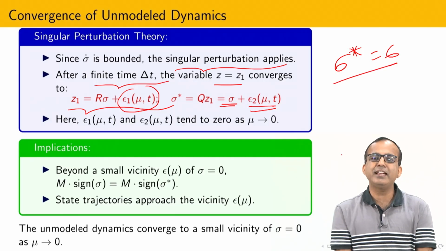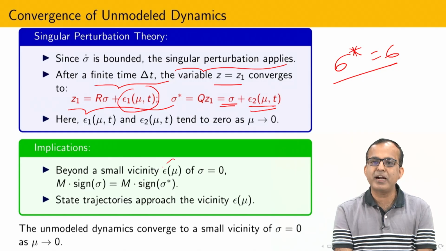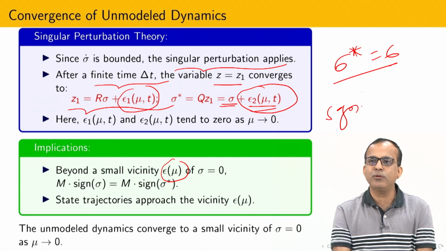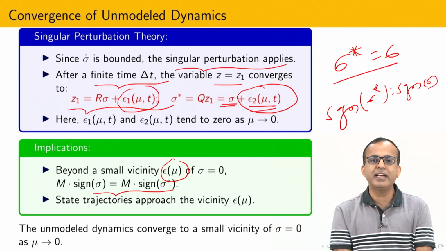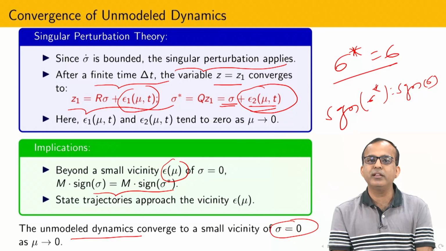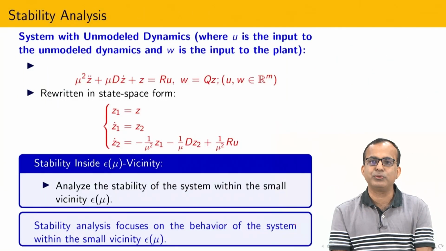So I can see exact sliding in the vicinity of this particular bound. Why? Because I am using sign of sigma star equal to sign of sigma. Everything actually depends on the perturbation parameter, which is a function of mu and t, and due to that I say that I will get sliding mode kind of behavior in this vicinity. That is the physical interpretation. And if mu tends towards 0, so there is no unmodeled dynamics, I will see exactly the sliding mode with respect to sigma equal to 0.